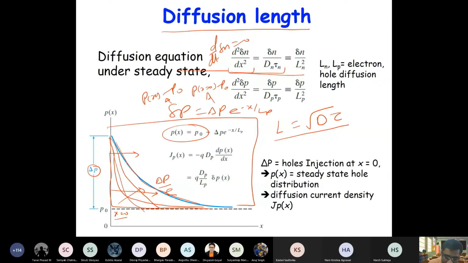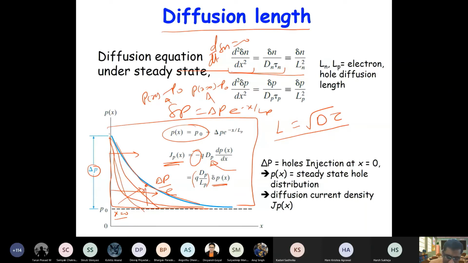Correct? Now from this carrier profile, we can obtain the current, right? Because J is minus q D dp/dx, where D is the diffusion coefficient for holes, and for hole current we have a minus sign here. For electron current we have a plus sign here, right? That we have already discussed. So this current can be expressed as a factor times delta p, so this current is proportional to the excess carrier concentration, right?